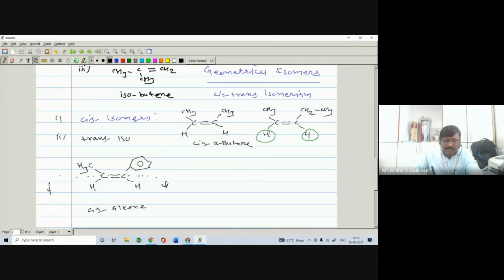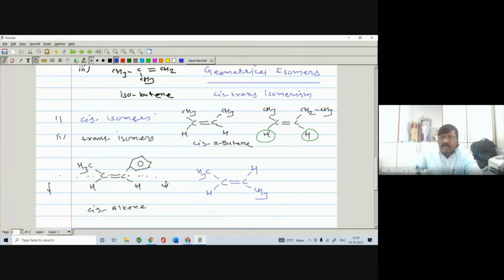Similarly, trans isomers, number 1 and number 2. For the trans isomer, when the similar groups are on the opposite side, it is called a trans isomer. For example, if you take a carbon-carbon double bond, and the methyl groups, the similar groups, are on the opposite side, then it is called a trans compound.